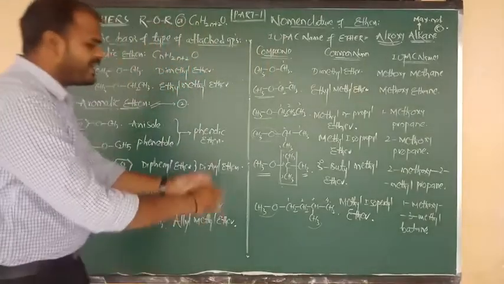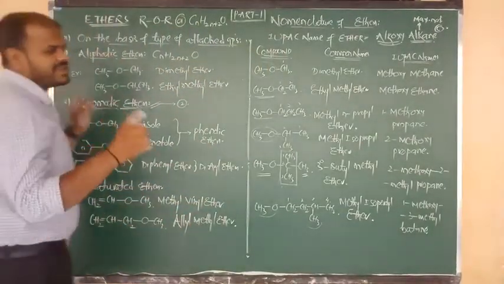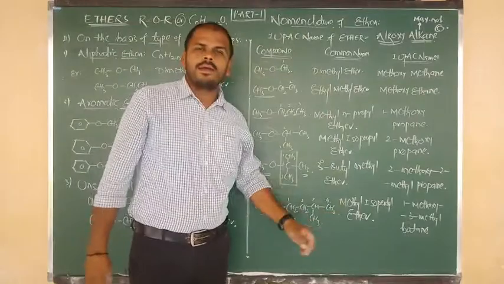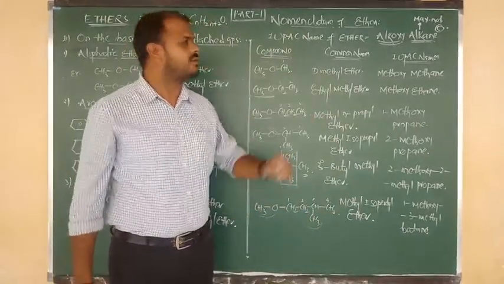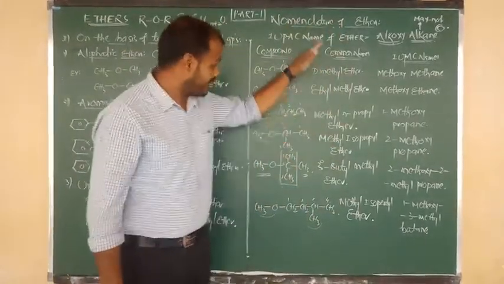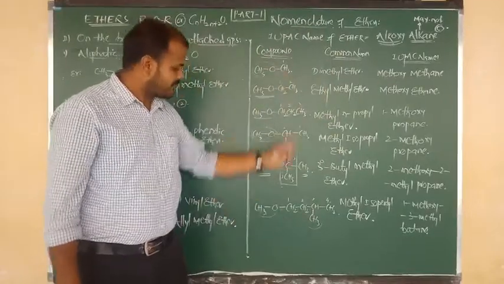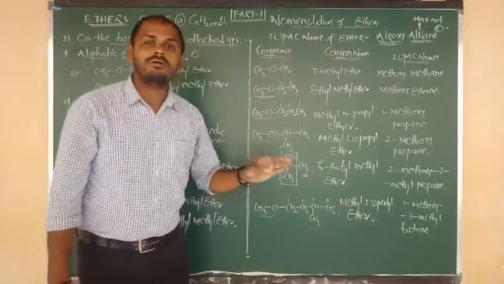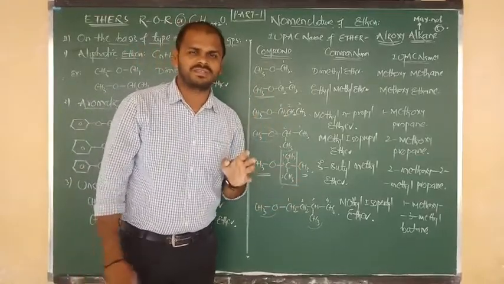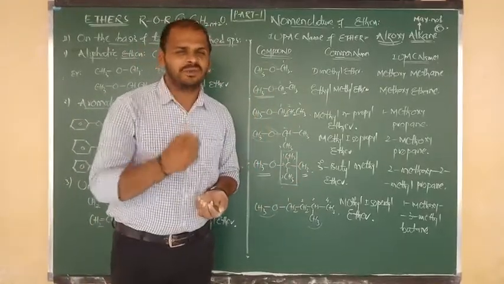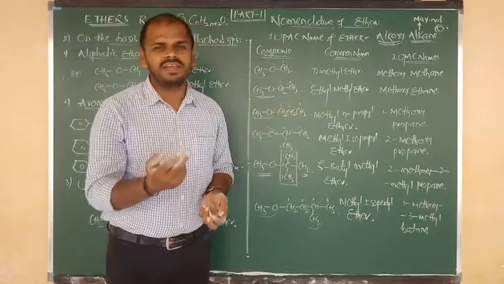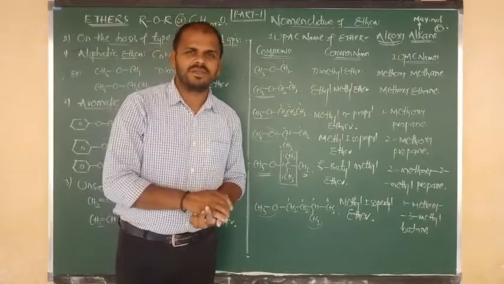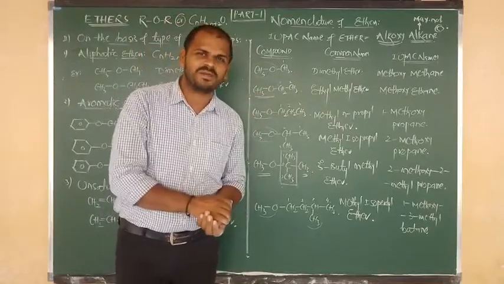Good. And there are another 2 to 3 examples. Listen carefully. Up to now we have studied only the nomenclature of aliphatic ethers. Up to here I have not considered even a double bond, and I have not considered an aromatic ring either. So let me explain the aromatic ether names and let me write the unsaturated ether names. Once those are done, the nomenclature story is over, son.